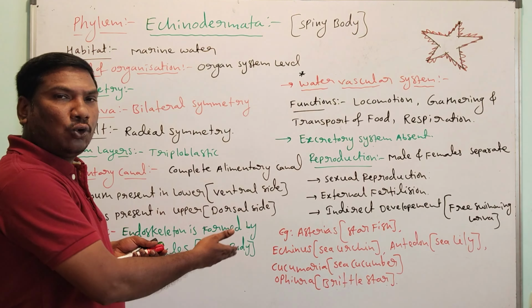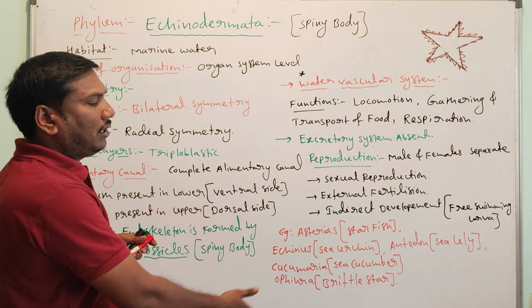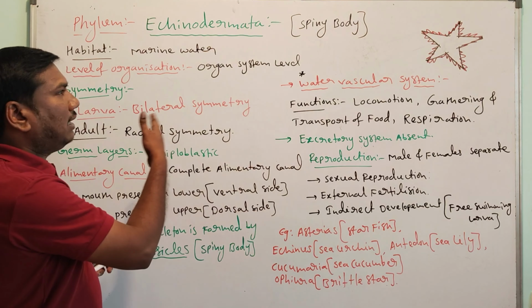Antedon, sea lily. Cucumaria, sea cucumber. Ophiura, brittle star. So these are the examples of the phylum Echinodermata.